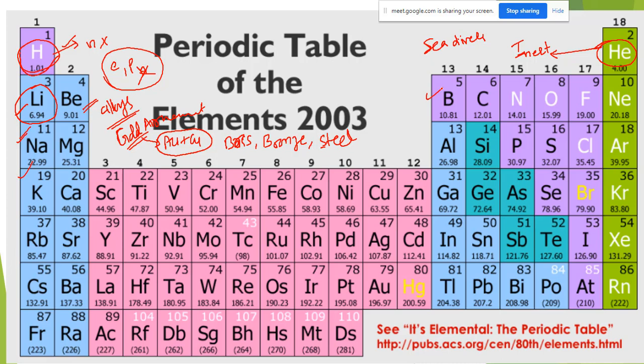Next, boron. Boron is also used in the alloys, as well as it is used in bulletproof jackets. It has so many advantages.